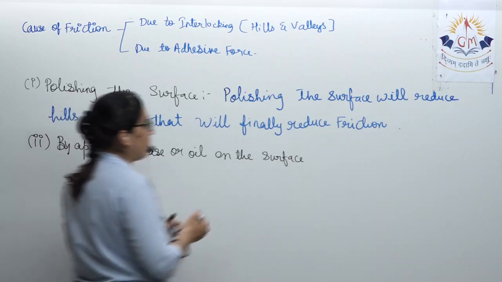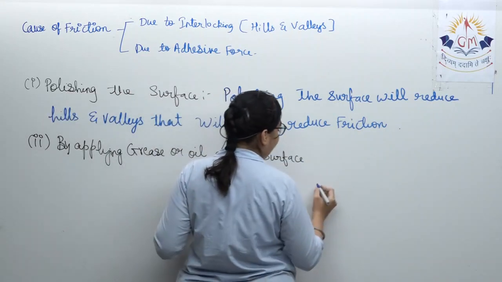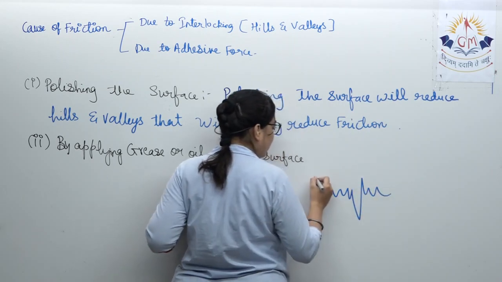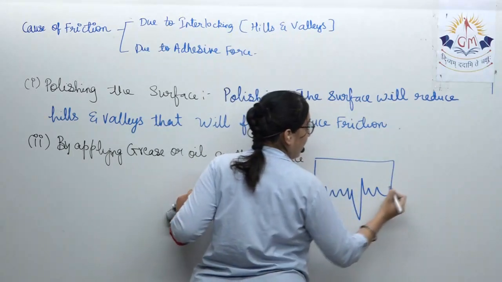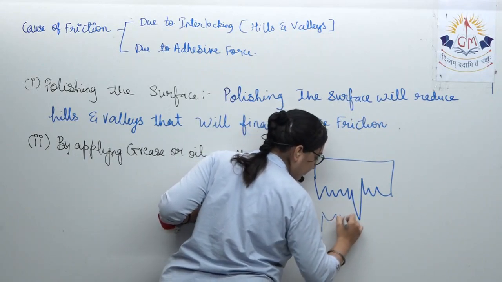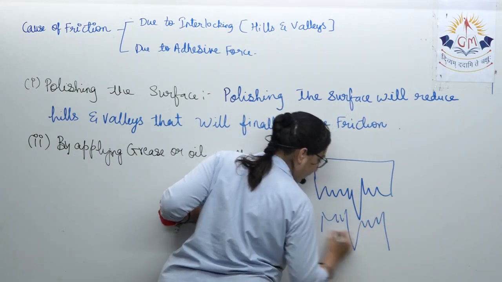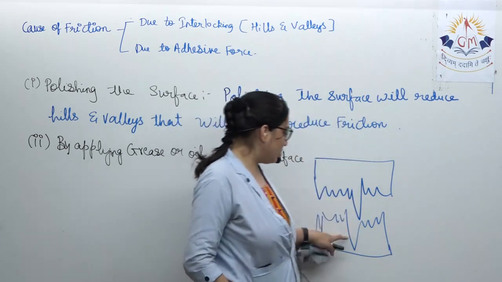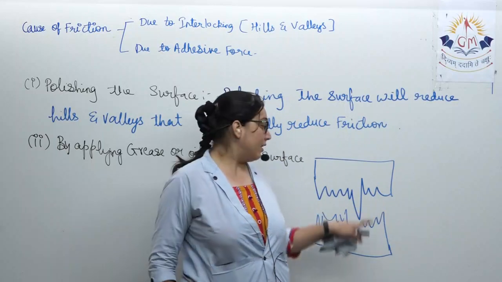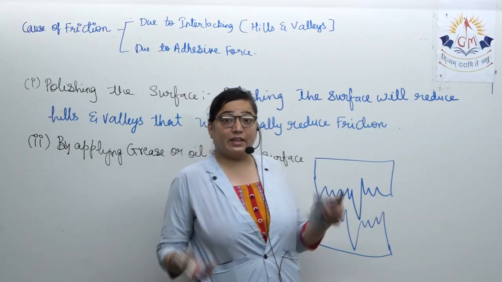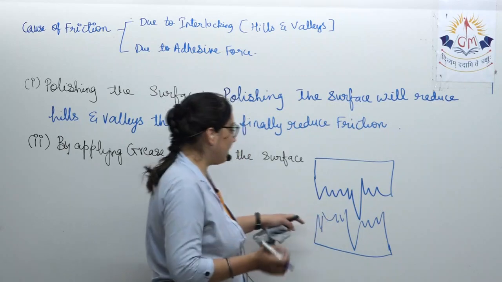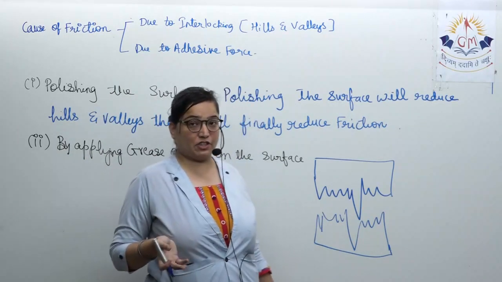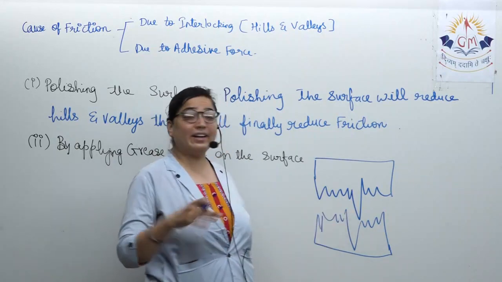Yes, it's possible. Basically, if you observe anything under a microscope, it is like this. This is one surface, and this is another surface. Now, there is a possibility that these two may join, and ultimately that can create friction. Both of them get interlocked and combine with each other, and that will again increase the friction. So how can that be reduced?